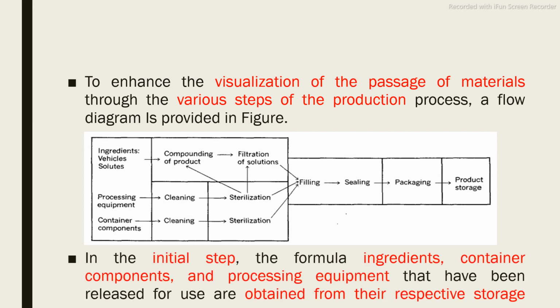In the initial step, the formula ingredients, container components and processing equipment that have been released for use are obtained from their respective storage. So in the initial step, as we have discussed, first we have to obtain all of these three main components of your parenteral preparation: ingredient, container and equipment.